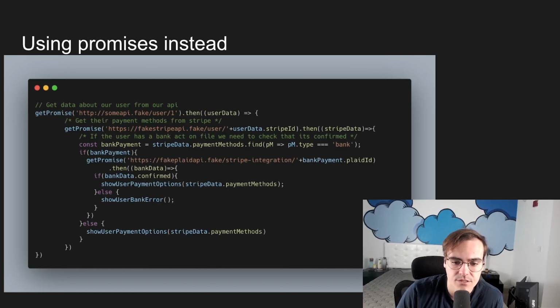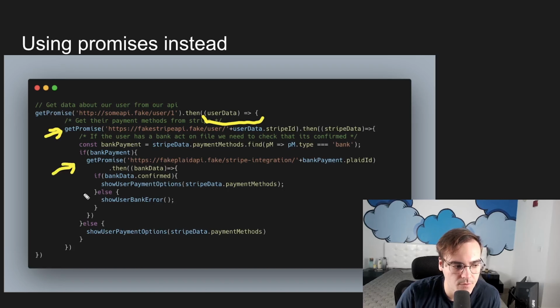Now you might be noticing something here. We were talking about callback hell on the last slide. Have we fixed that? Ask yourself that question. And the answer is no, we haven't. You might notice here, we have this user data coming in. And then within the same function scope, we're calling another get promise, and then we're calling another one here. Right? We have the same amount of blocks as we had in the other example.